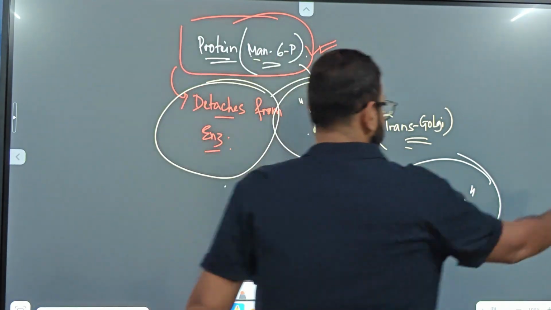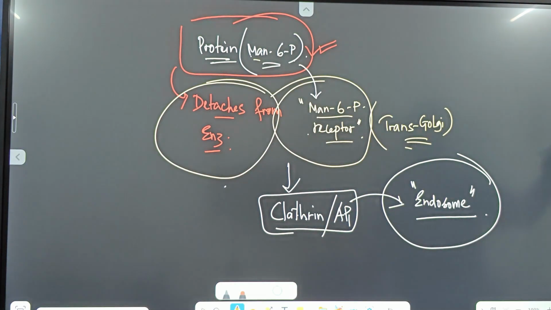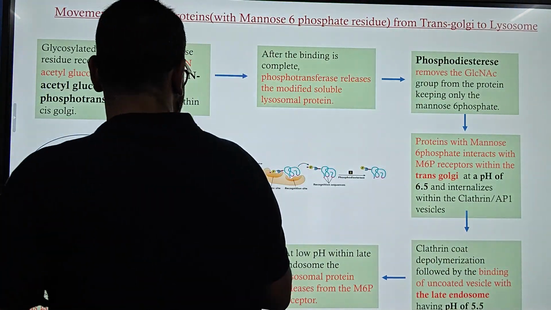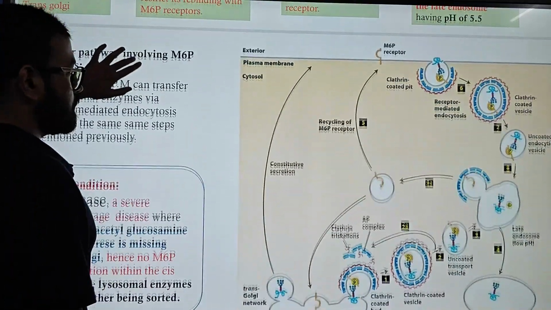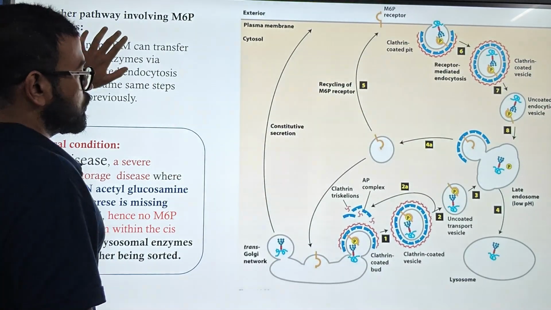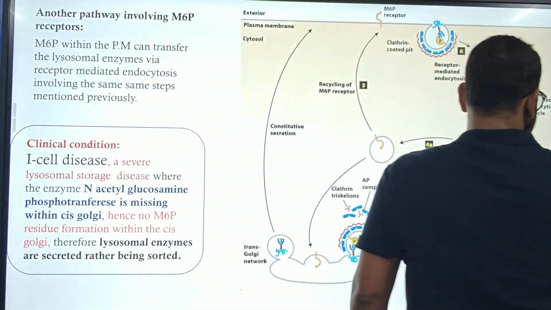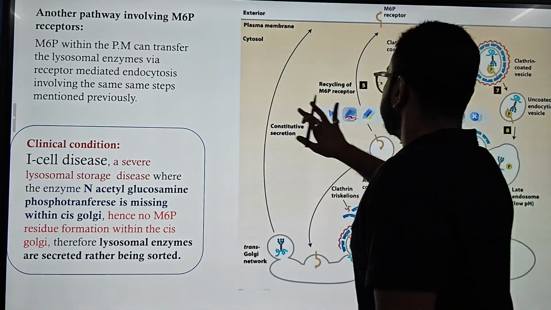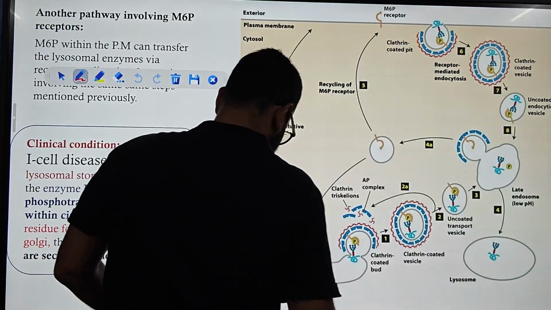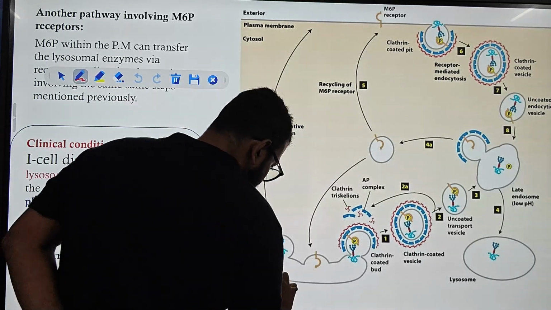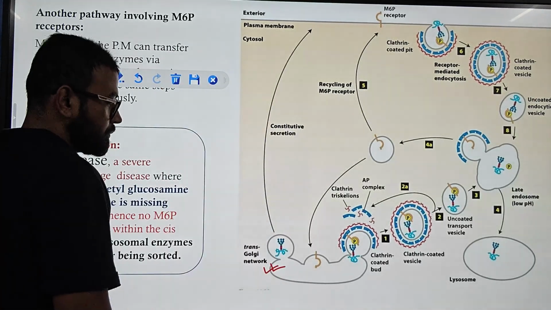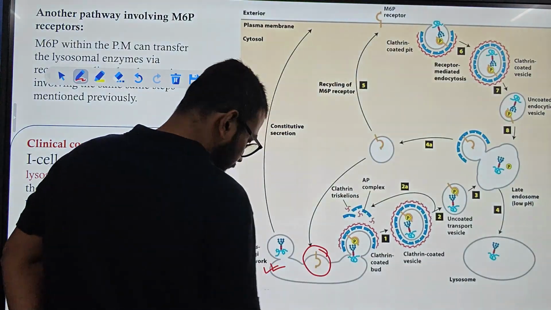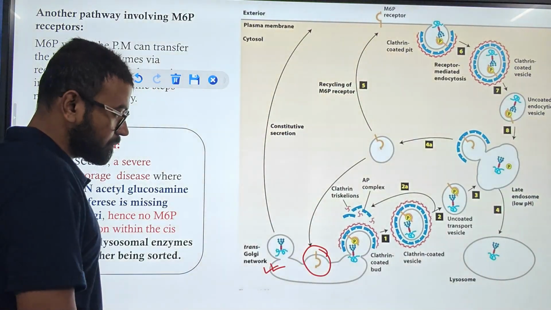Now let's see the picture. We have the entire idea. This is our Golgi network. Within that Golgi network lies our mannose 6-phosphate receptor.